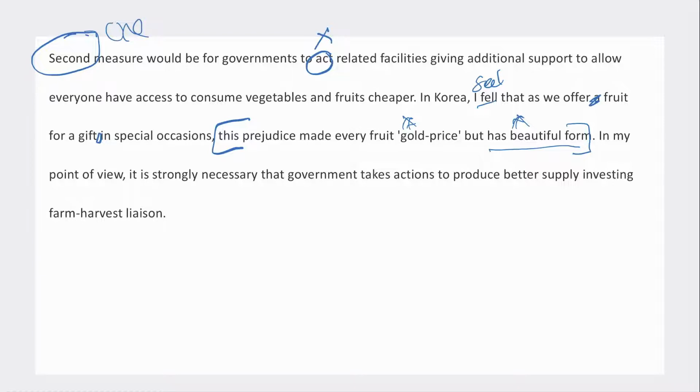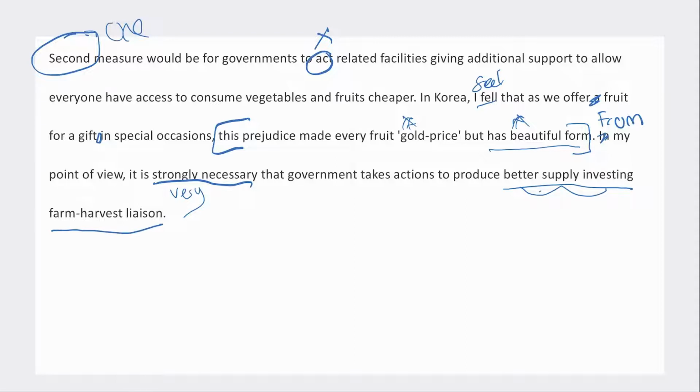From my point of view, it is strongly necessary. I would never really say strongly necessary. I would just say it is really necessary, it is very necessary, or just it is necessary that government takes actions to produce better supply, investing, farm, harvest liaison. This is supply, investing, farm, harvest liaison.